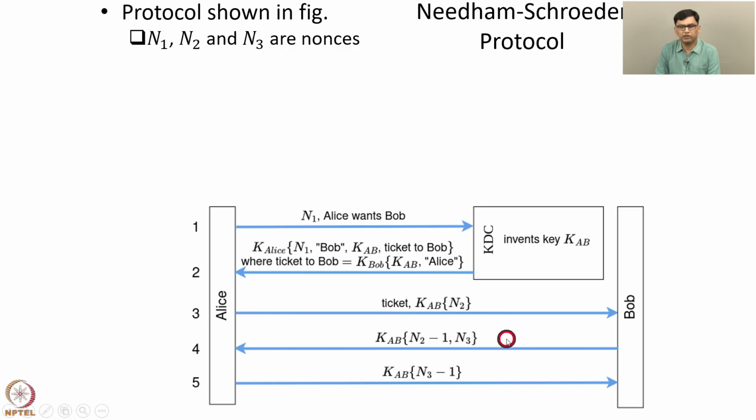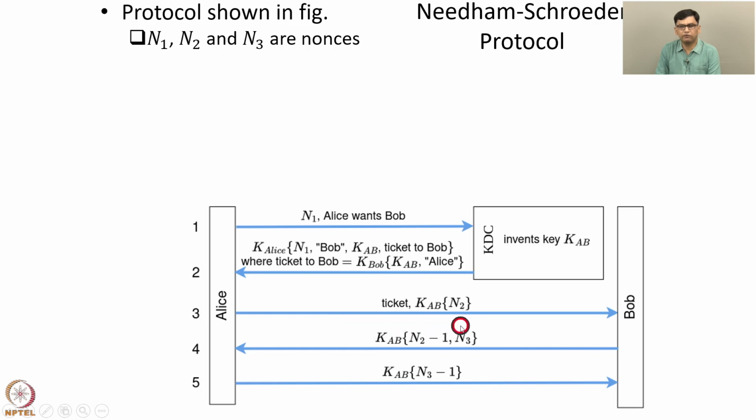Now Bob has sent a challenge N3 to Alice to check whether Alice knows the key KAB. Alice decrypts this message and checks whether the first part of the message, N2 minus 1, equals the nonce that she sent minus 1. If yes, then she is convinced that Bob knows the secret KAB. The second part of the message is a nonce N3, which is a challenge to Alice.